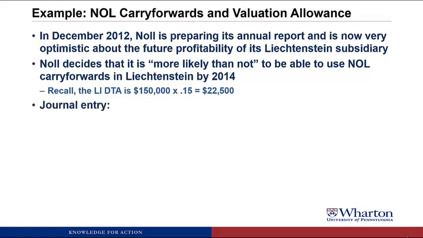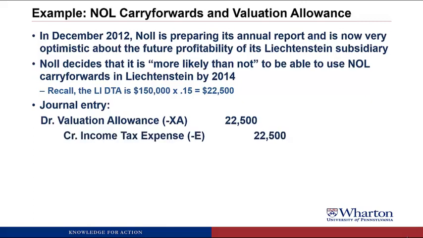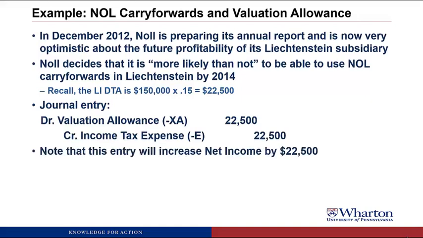So what NOL has to do now is undo the valuation allowance. They don't need it anymore. The journal entry here is debit valuation allowance to get rid of the contra asset, to zero it out because we don't need it anymore. And to balance this out, we credit income tax expense, $22,500. Note that this journal entry will increase net income by $22,500.